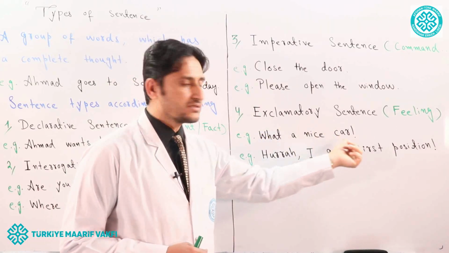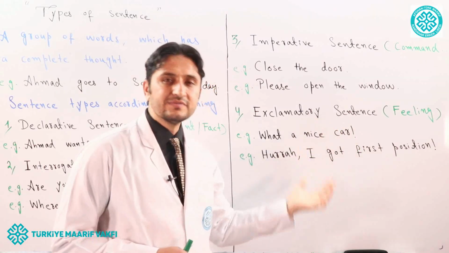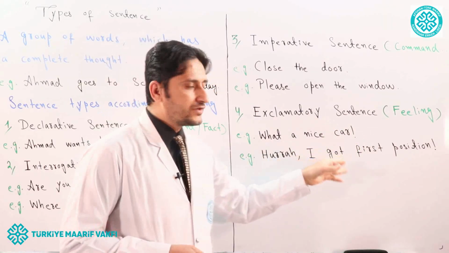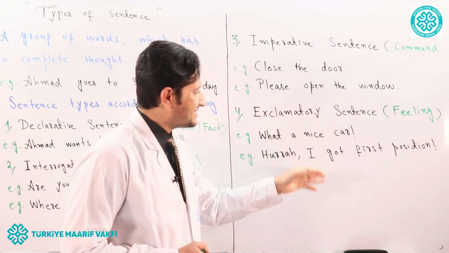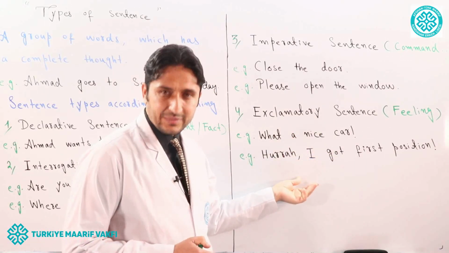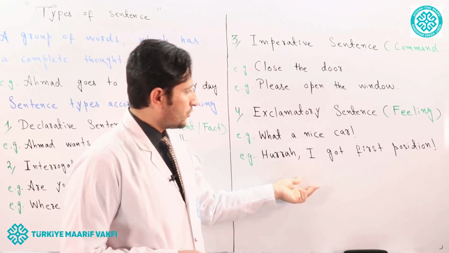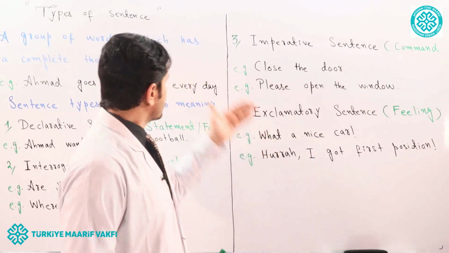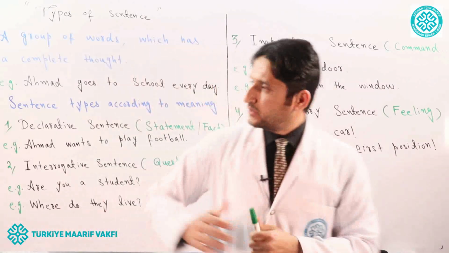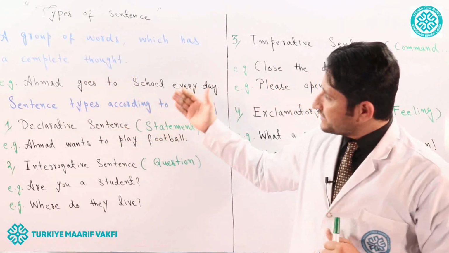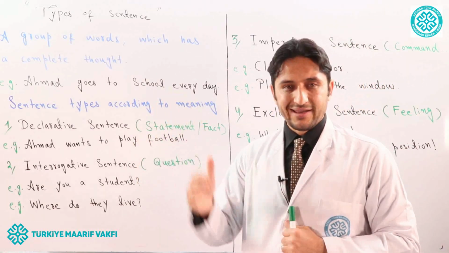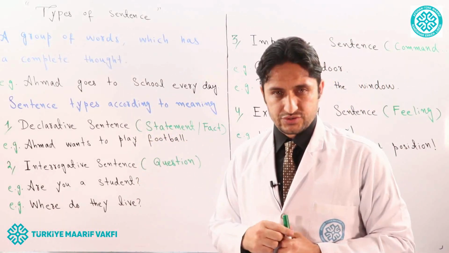What a nice car is a feeling of surprise. Hoorah, I got first position, which is an example of happiness. So, to summarize, we have to know these 4 types of sentence before moving on to direct and indirect speech.